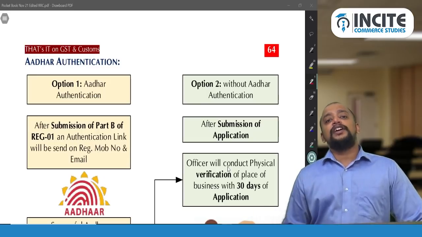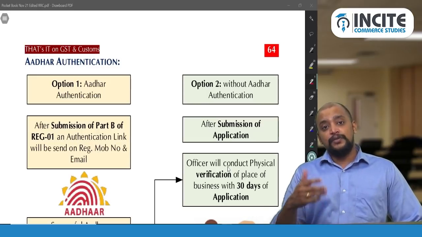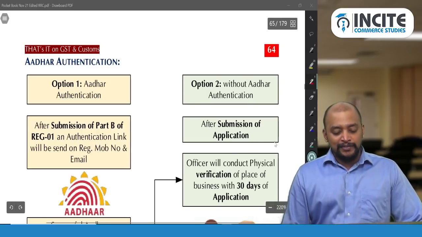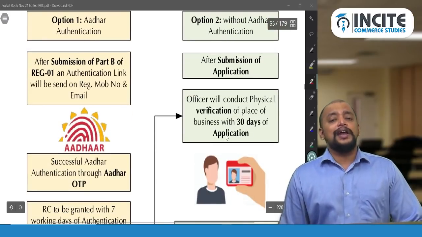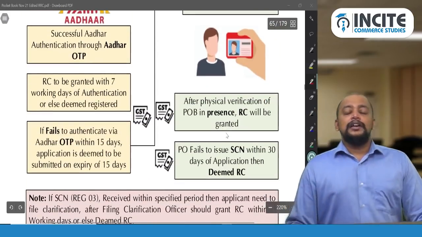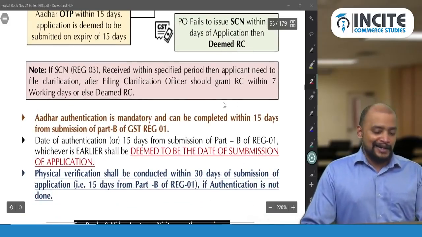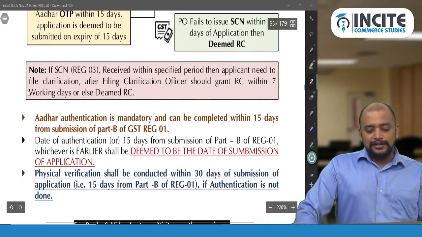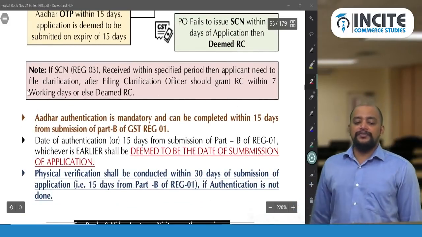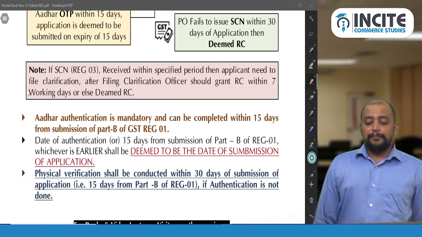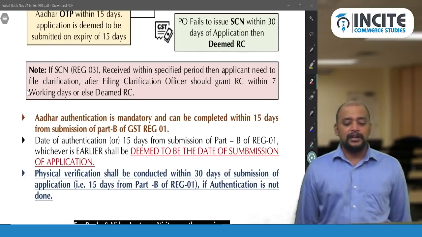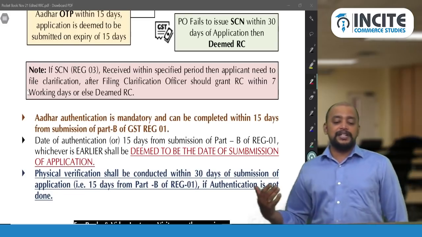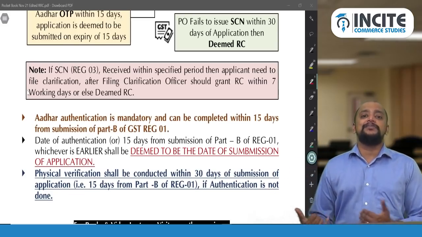So within 30 days from the date of submission of application. What is the meaning of date of submission of application? The date when you file Part B itself. From that date, within 30 days, the officer should complete the physical verification or a notice should be given, otherwise registration is deemed to have been granted. Now see this note. If notice is received within the specified period, then the applicant needs to file a declaration. After filing the declaration or clarification, the officer should grant the registration certificate within 7 working days or else deemed registration.